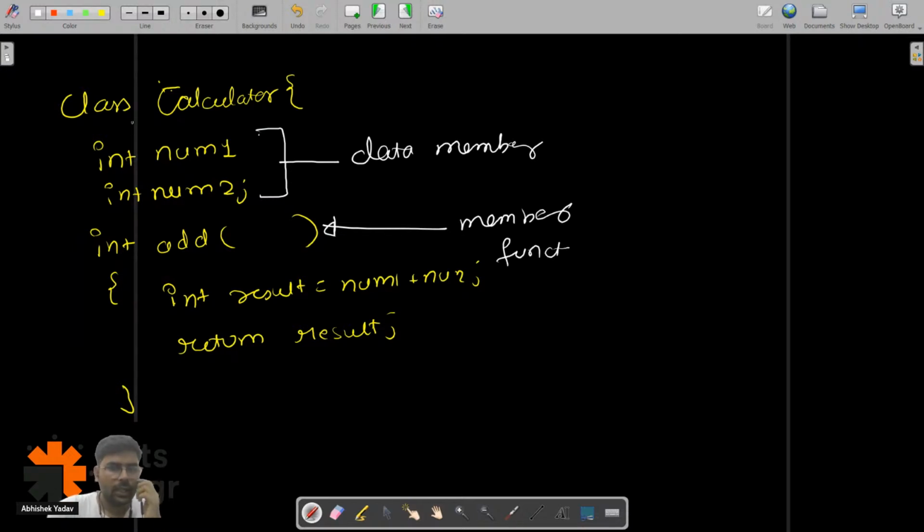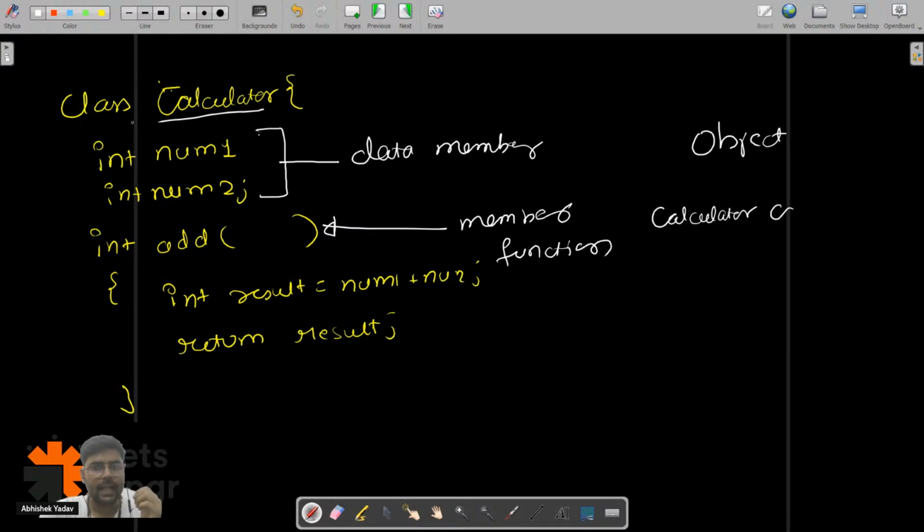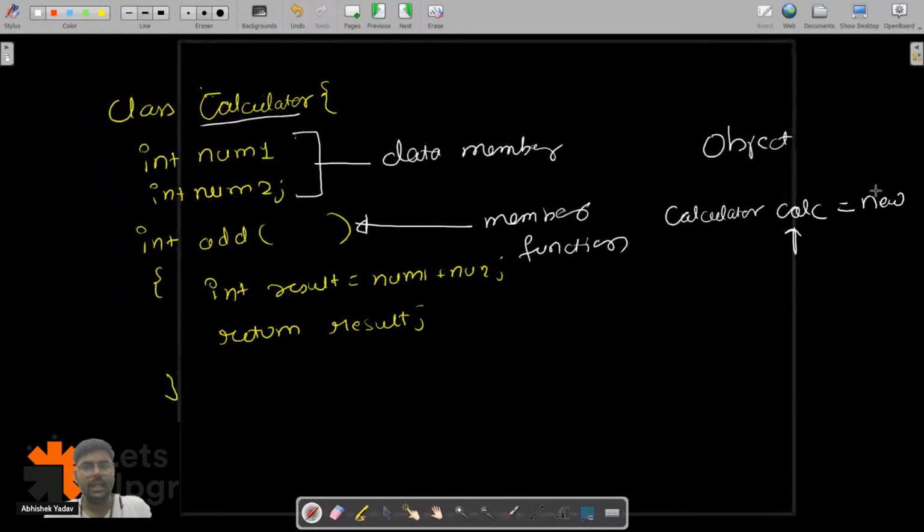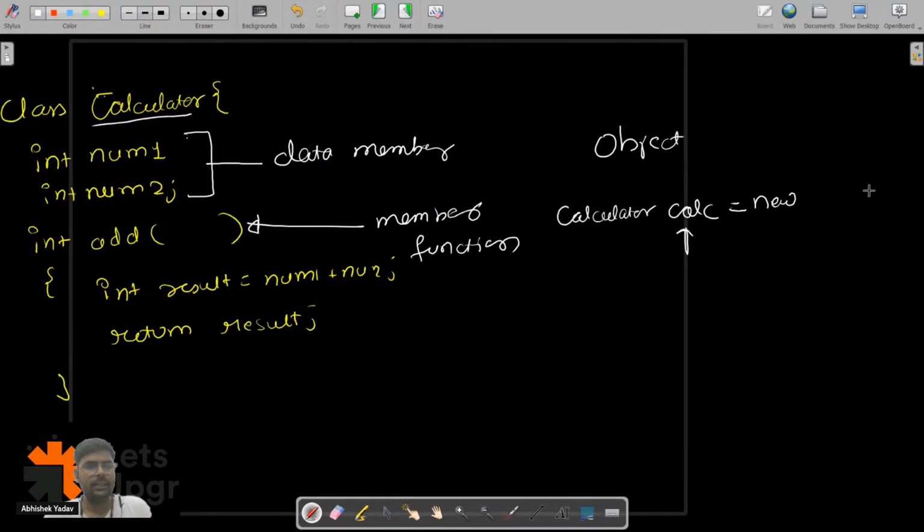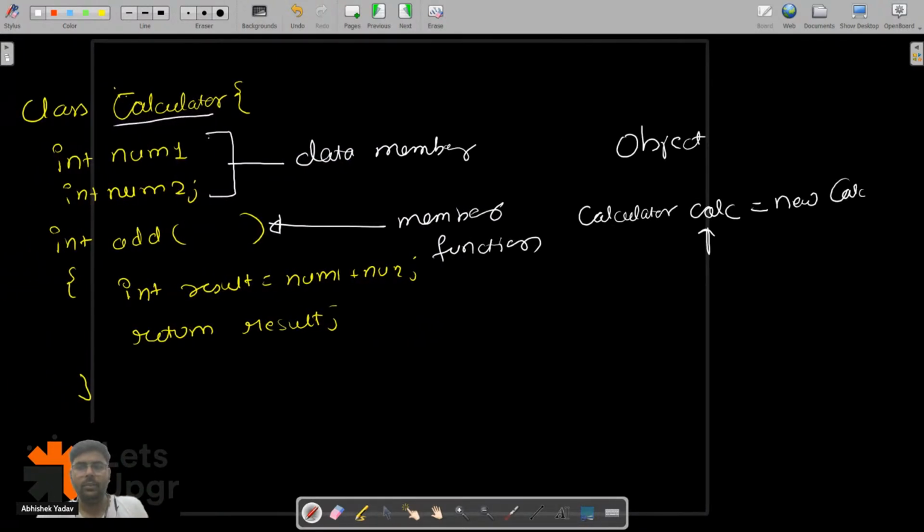Okay. So now if I have to access the data member and member function, what do I have to do? I have to create an object, right? How can I create an object? I have to write the name of the class. Here the name of the class is Calculator. And after that I have to write the reference, any name. So here calc. And after that I have the new keyword, and after that I have to use a constructor here, right? New Calculator, like this.